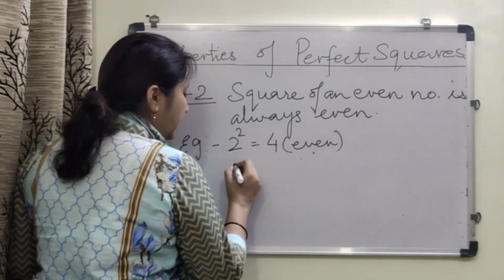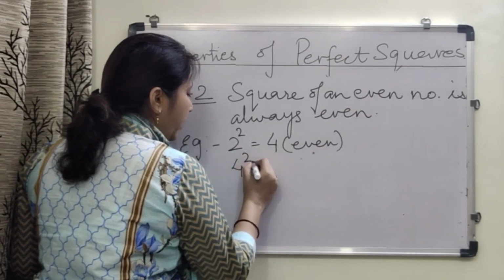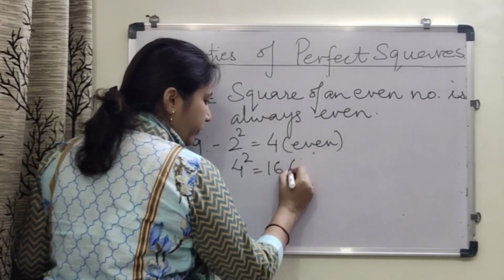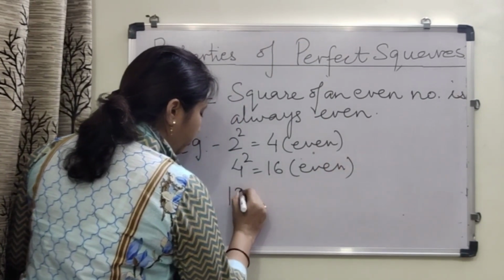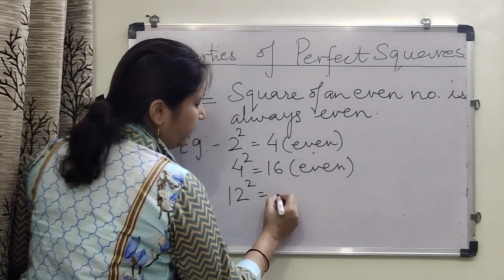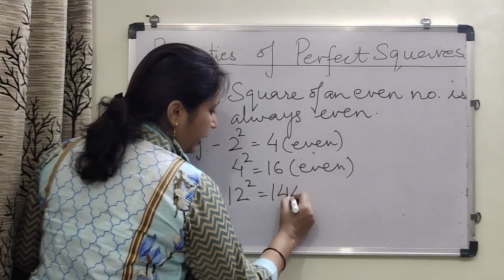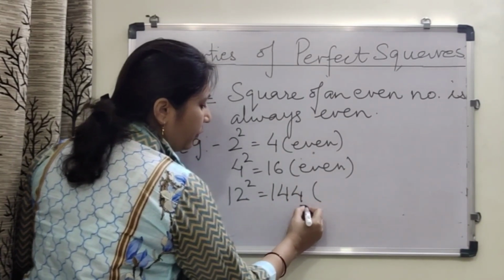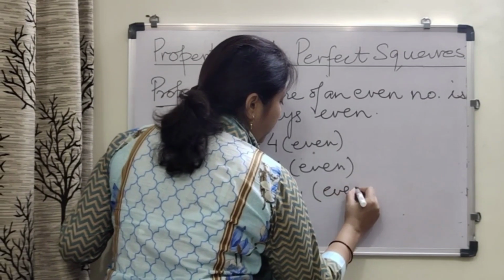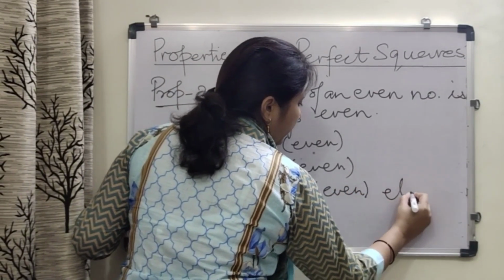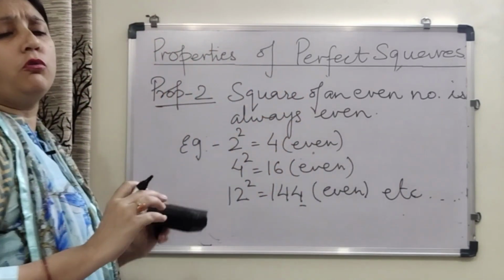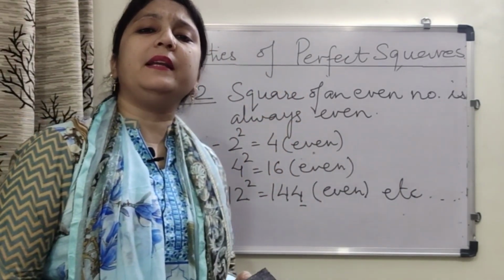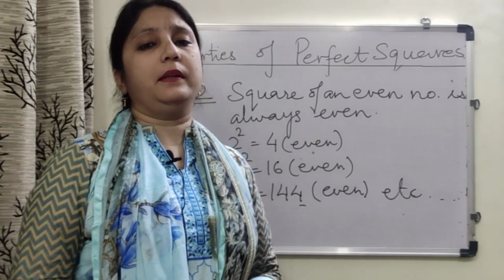Now take another number, say 4. The square of 4 is 16, which is again an even number. Take a little larger number, the square of 12, that is 144. And 144 ends with 4, so it is also even. This way we can have a number of examples where we can show that the square of an even number is always even.